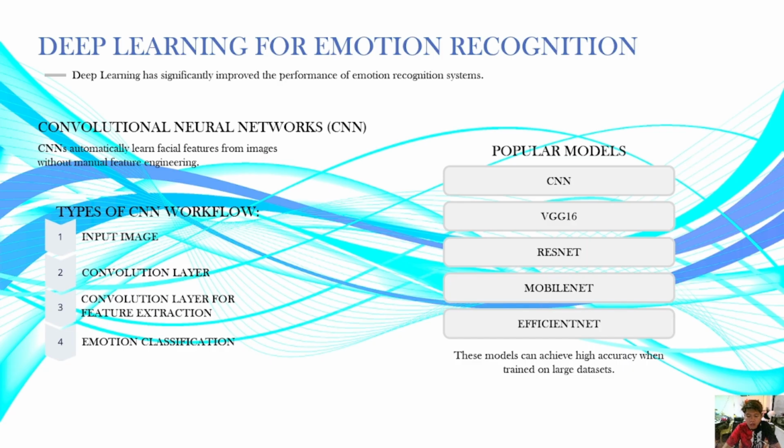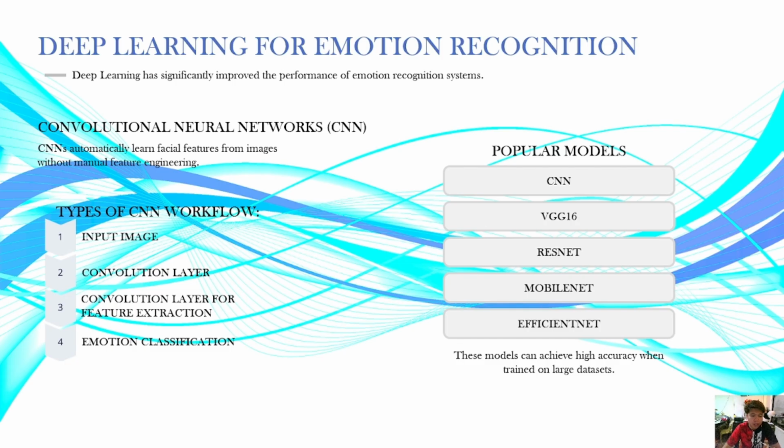The convolutional layer applies small filters, or kernels, that slide across the image to detect important patterns such as edges, corners, and textures. Each filter produces a feature map highlighting specific facial characteristics. Its purpose is to detect low-level features, preserve spatial relationships in the image, and extract meaningful patterns automatically. For example, a filter detects the curve of the mouth, the outline of the eyes, and eyebrow position. For a happy face, the filter may strongly activate around the smiling mouth region.